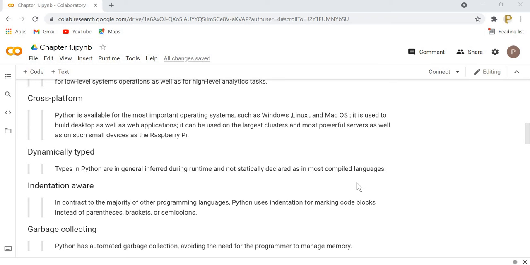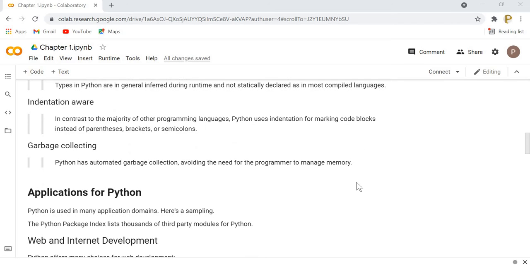Another feature of the Python programming language is dynamically typed. Python is a dynamically typed programming language. So the type associated with the variable is determined during the runtime. It is unlike the C programming language, where we need to associate the data type with the variable during compile time. It is not required in Python. In Python, the type is associated with the variable during the runtime.